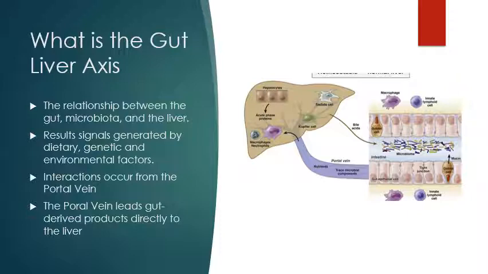The portal vein enables the transport of gut-derived products such as bacterial byproducts and nutrients that have been extracted from digested food. The portal vein then sends them directly to the liver. The liver then processes these products and extracts the waste through the route of bile. The liver also secretes antibodies which are sent to the intestines.